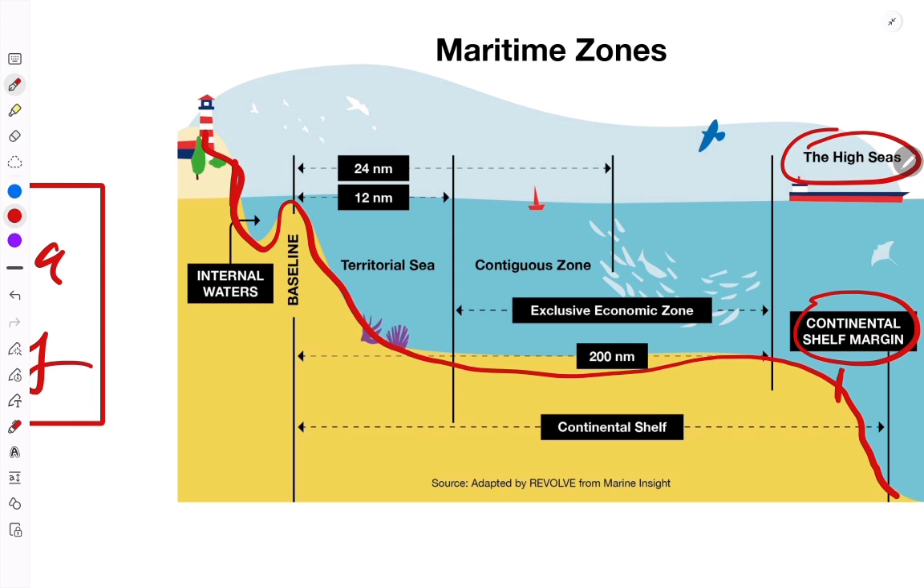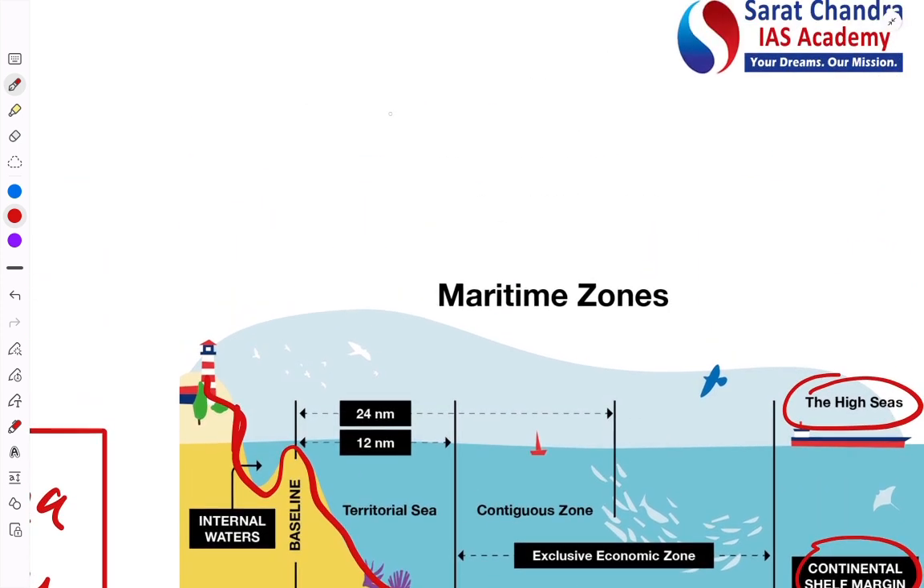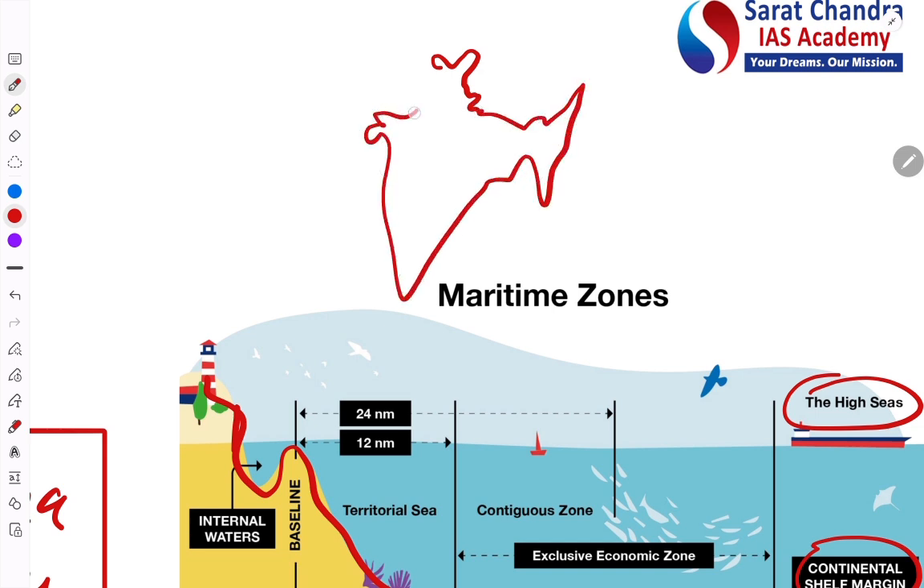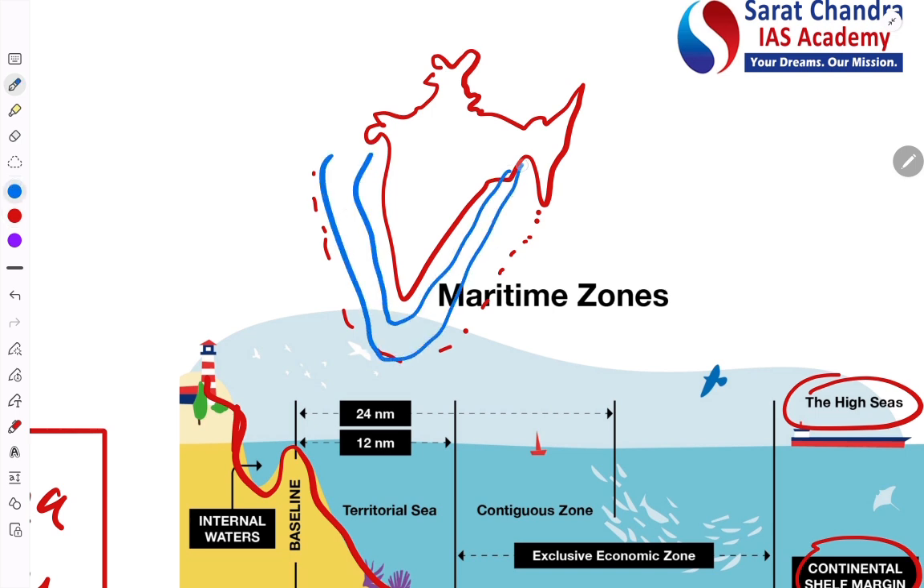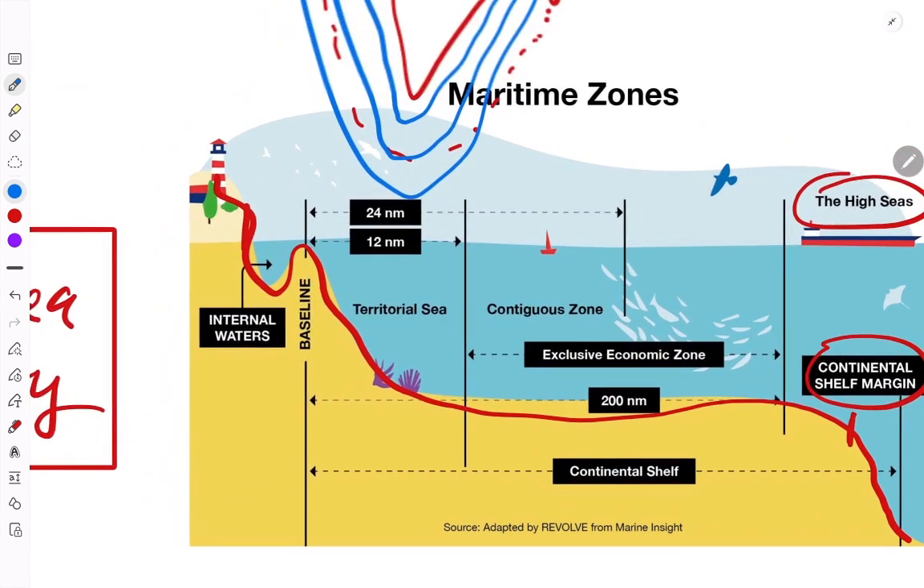Now this continental shelf and this whole sea around a particular country can be divided into different areas. So basically this is India, let's say, and around this is the sea, right? So this sea has been divided into different zones basically, and that division you are seeing here. This is called as the baseline, and 12 nautical miles from the baseline is called as the territorial sea.